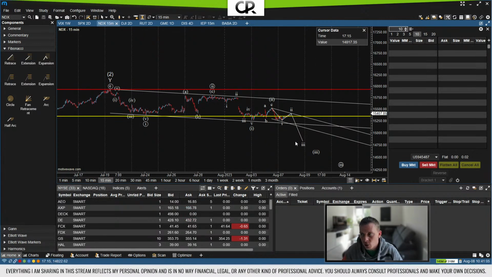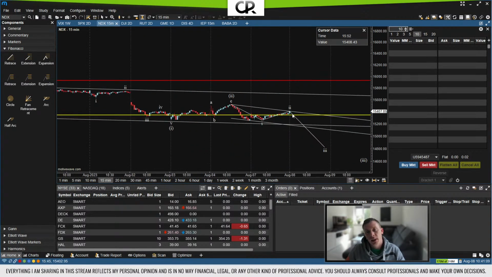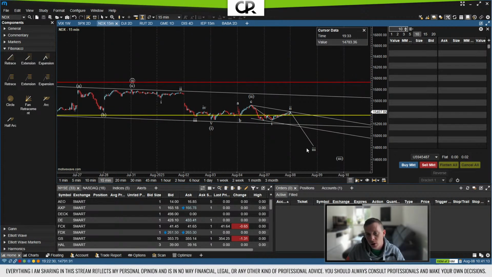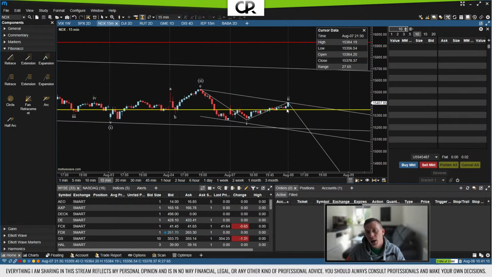Third waves are usually the strongest movements, which means assuming that this is correct, the NASDAQ should actually today have a negative day and rally downwards. It's not going to drop thousands of points. Now, there is the chance that this here is not finished yet, and therefore that this is not some kind of ABC that plays out like this, but actually still is in progress. But considering the Fibonacci retracement, it actually seems very reasonable.